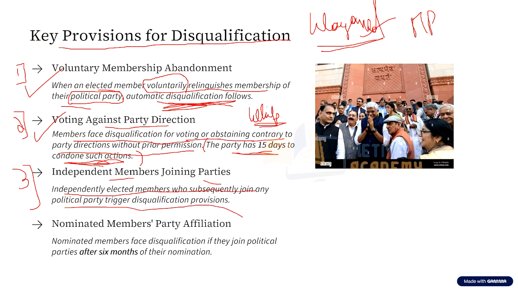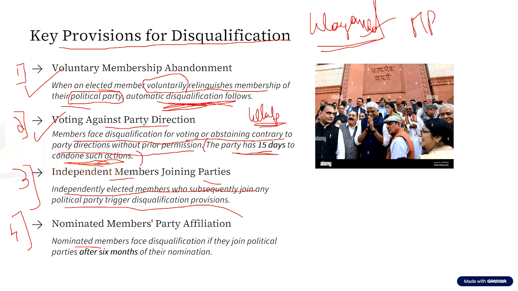The fourth provision. Now, this is with respect to nominated members. Now, we know that in Lok Sabha, currently there are no nominated members, but in Rajya Sabha, there are 12 nominated members. Nominated by whom? Nominated by the president on the advice of Council of Ministers. How many members? 12 members can be nominated, based on the field of art, literature, science, social services, etc.